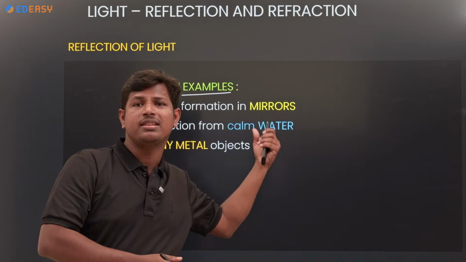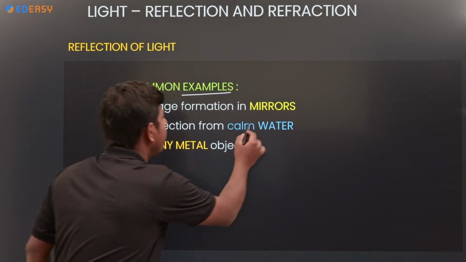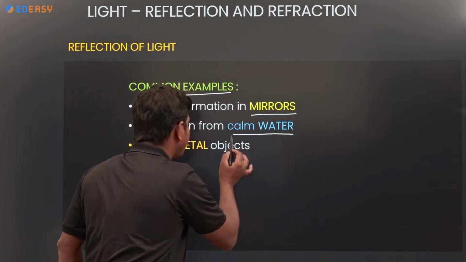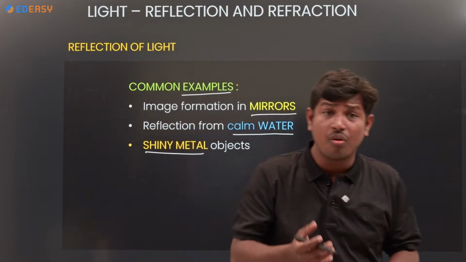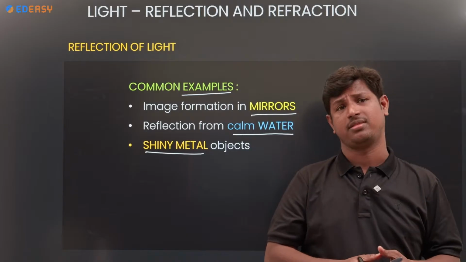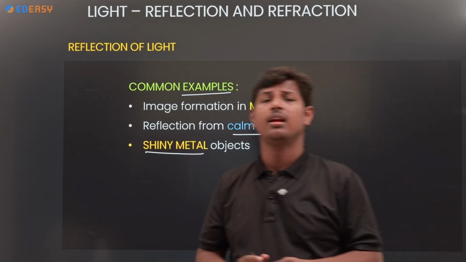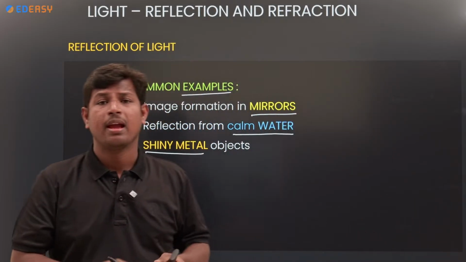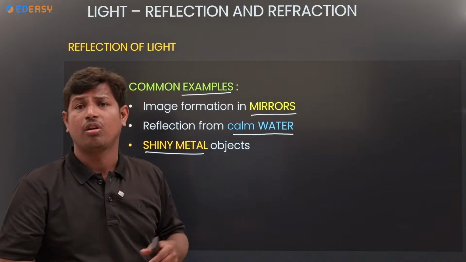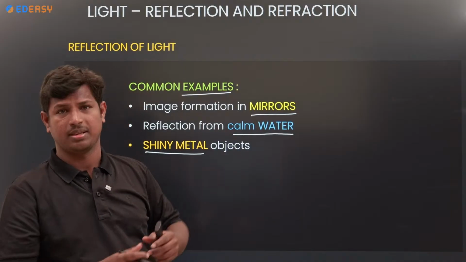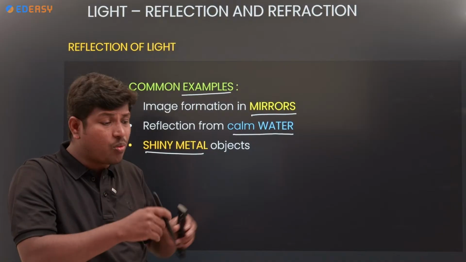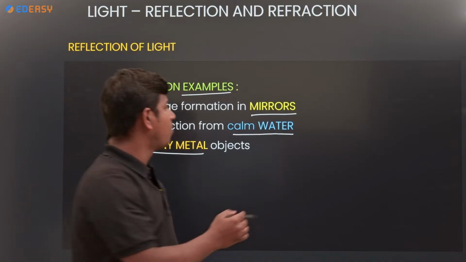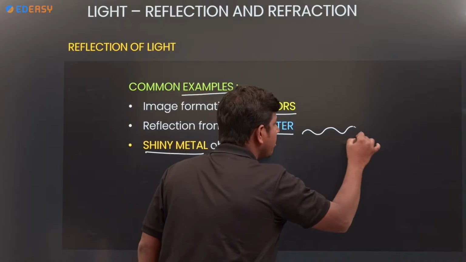Image formation takes place with mirrors, as well as calm water and shiny metals. Calm water also gives the image. In front of calm water, you will get the image. If someone throws an object, what happens? The water is disturbed.